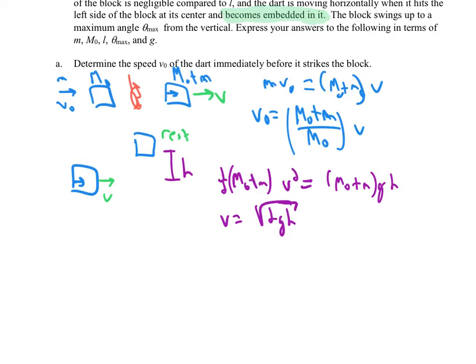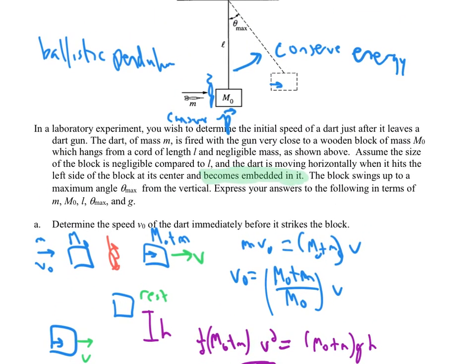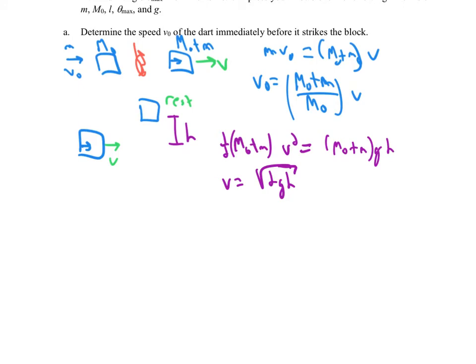So now we have to look back at our figure, and we gotta say, oh, I gotta figure out h. So I'm gonna say I have a string of length L, and it goes through an angle theta, and h would be that height. We should remember that the string stays length L, and so if we think of this triangle, we have L and theta, and then this side is L minus h, since that side plus h is the original length.